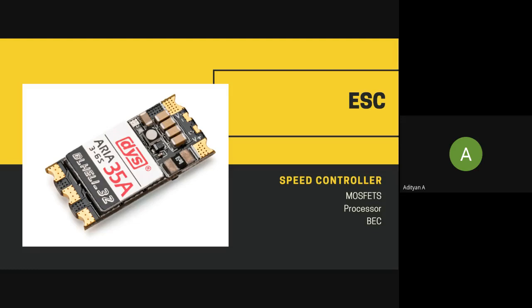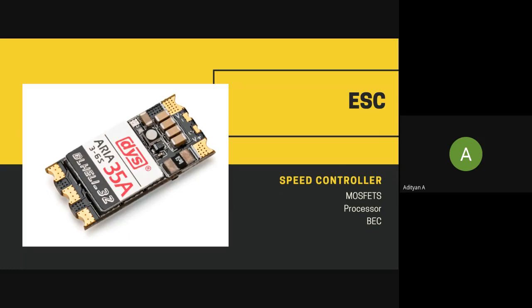FET is basically field effect transistors. In an ESC, this transistor plays a key role by performing all the work. It observes the complete current and voltage of the motor as well as of the battery. This transistor works like a switch to control the current flow to throttle the electric motor.